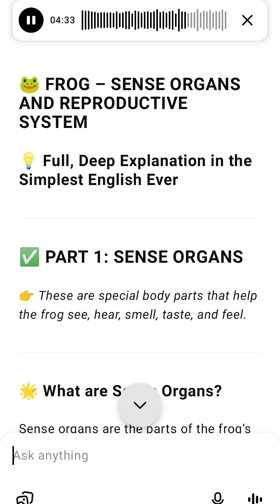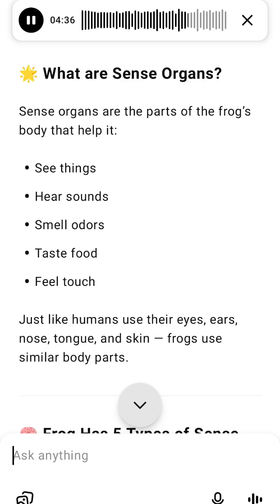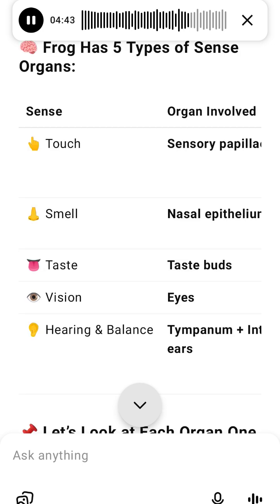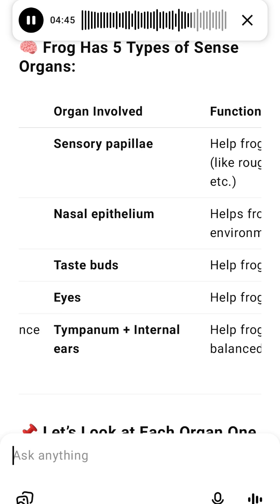B. Female reproductive system, main organs and their jobs. Function: ovaries make eggs, reproductive cells. Oviducts carry eggs to the cloaca. Cloaca, common exit for eggs, urine and poop.